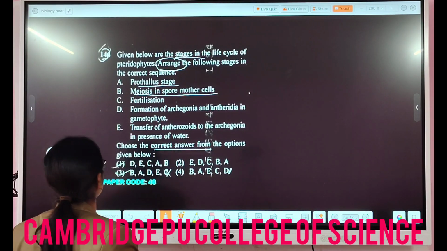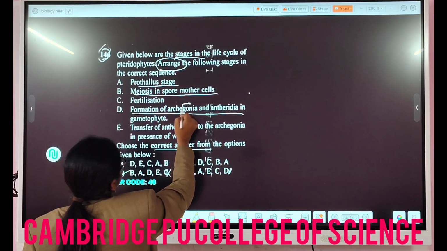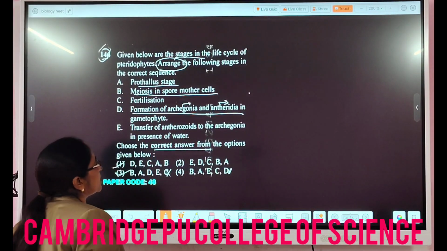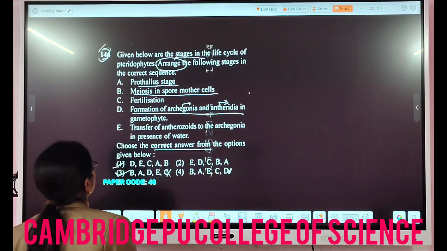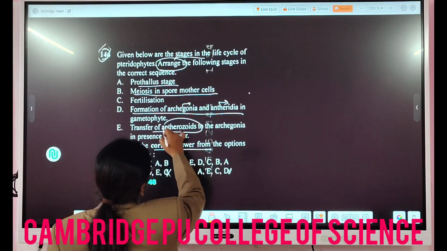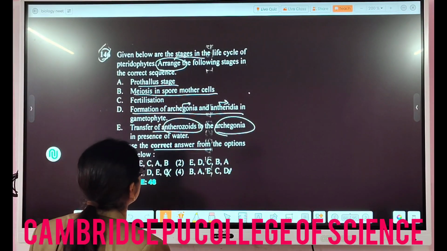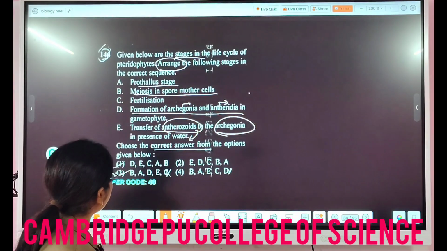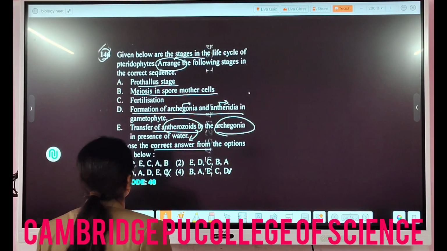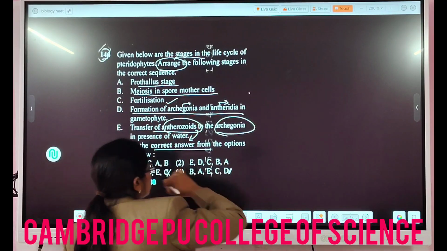After that, the formation of archegonia, the female part, and antheridia, the male part, takes place in the gametophyte. Then the transfer of male gametes, antherozoids, to the female gametes in the archegonia takes place in the presence of water. The male gametes travel through water to the female part, and at the last, fertilization takes place.